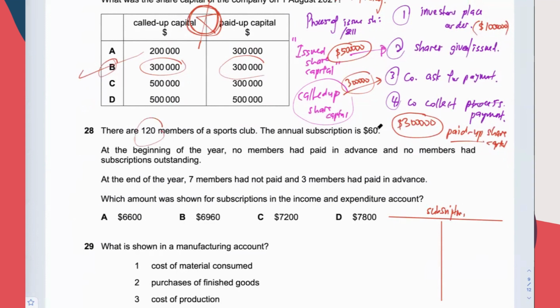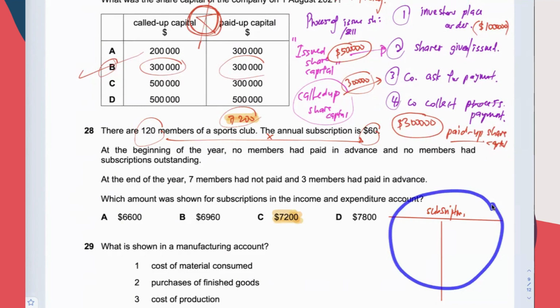120 members, every year, everybody should pay 60. So you try to multiply. You will get 7,200. Okay, correct. Actually, that's the answer. But to reconfirm that this is the answer, I would also come up with the subscription account. Who knows, maybe when I try to do the subscription account, I get a different figure. So we have to check that. You have the chance to cross-check. Better you cross-check whether it's 7,200.